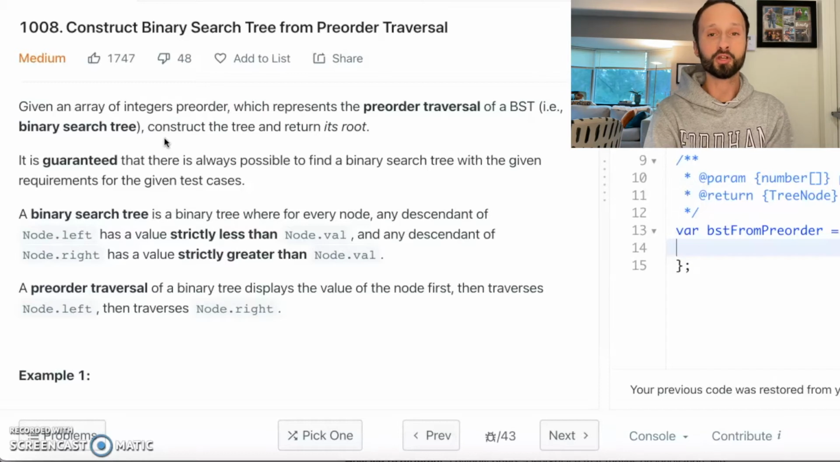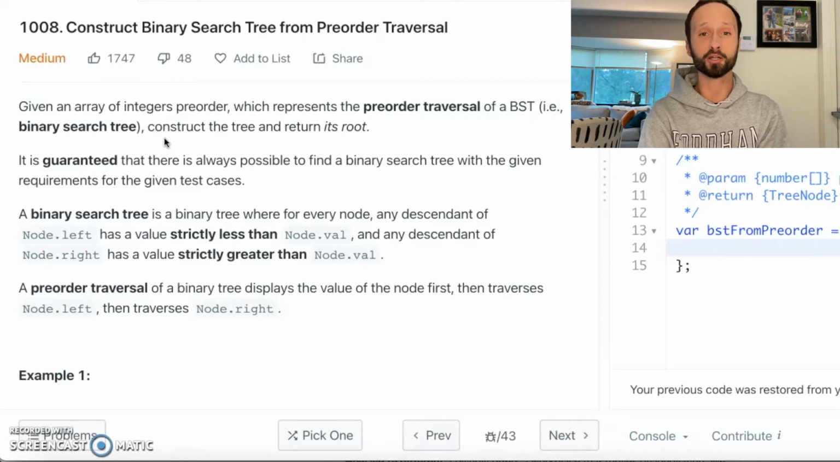So if you don't know about depth first search, there are 3 different types of depth first search. We have preorder traversal, in-order traversal, and post-order traversal. What's really nice about preorder traversal, which is what we have here, is that we are given the root of the tree, and then the left side of that tree, and then the right side of that tree. And that really works well in concert with the fact that this is a binary search tree.